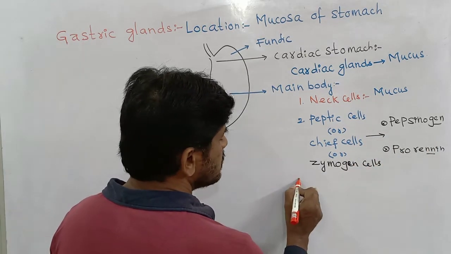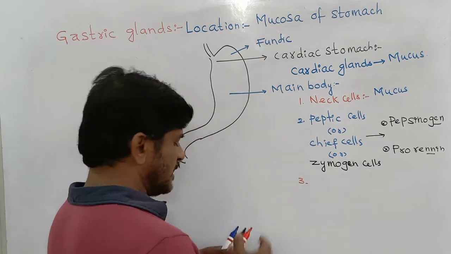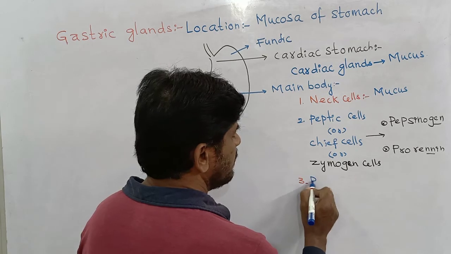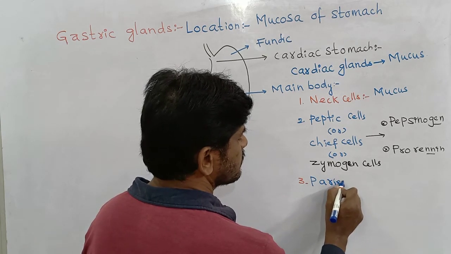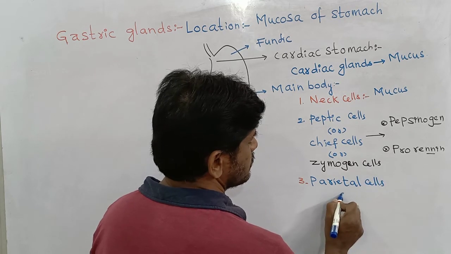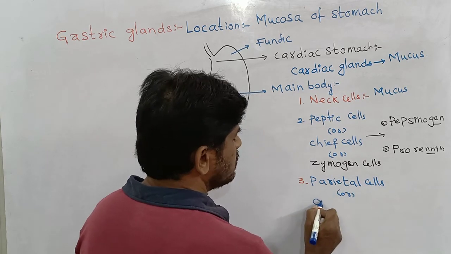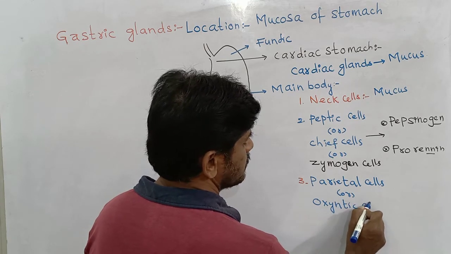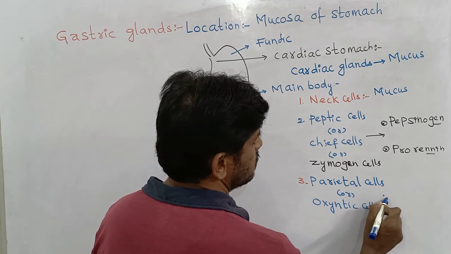And one more type of gastric cell present in the main body is called the parietal cells. Parietal cells can be called oxyntic cells.